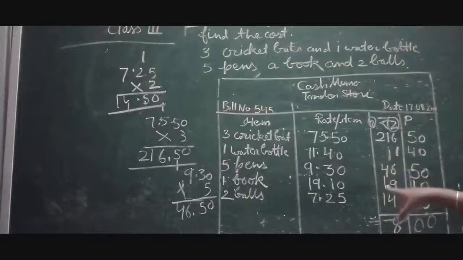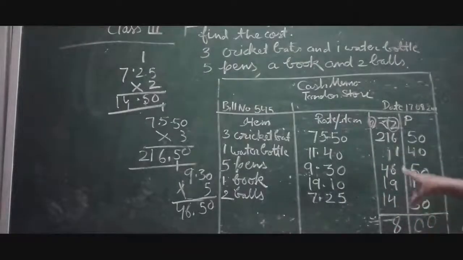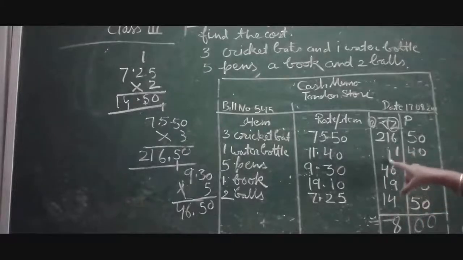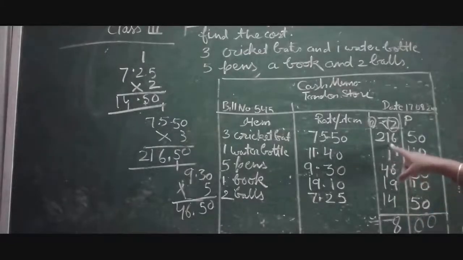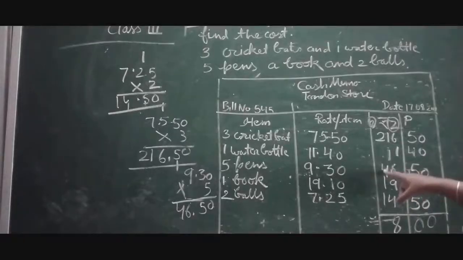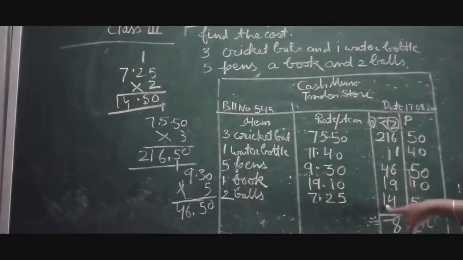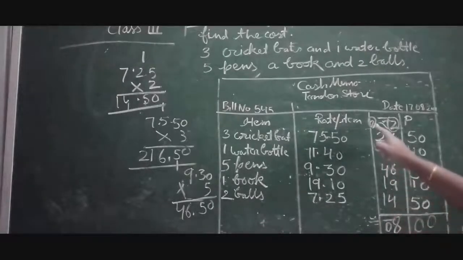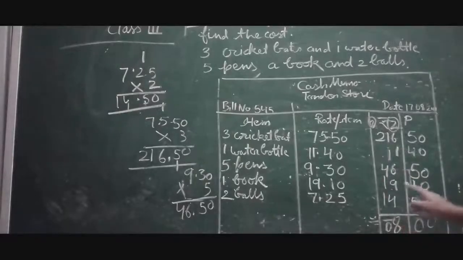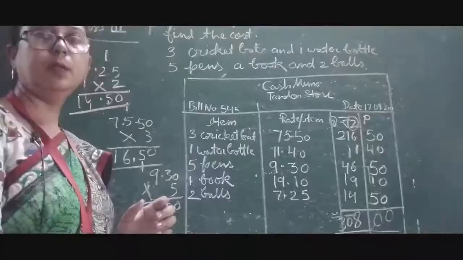Now we add the tens column with the 2 carried over, and the total is 10, so the amount is 308 rupees.